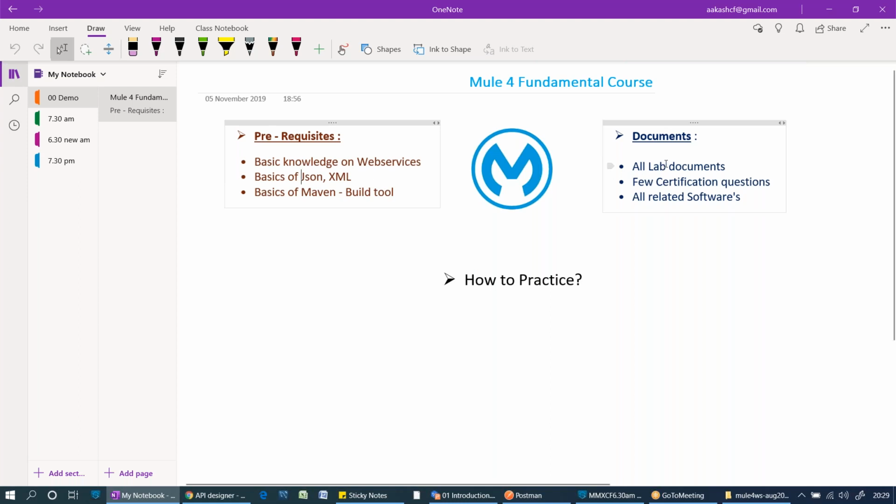Next, what are the documents I'm going to give? All the lab documents. In order to clear the certification, I'm going to give some set of questions. Certification questions help a lot. Last week, one of my students wrote the exam. He got 90% of the questions from the certification questions which I've given. I cannot give a guarantee for everyone, but you can feel the patterns. You will be getting the same kind of patterns. Sometimes the same questions will repeat.